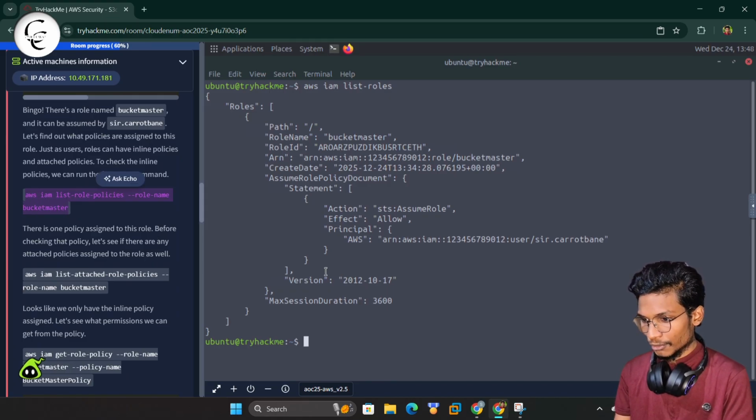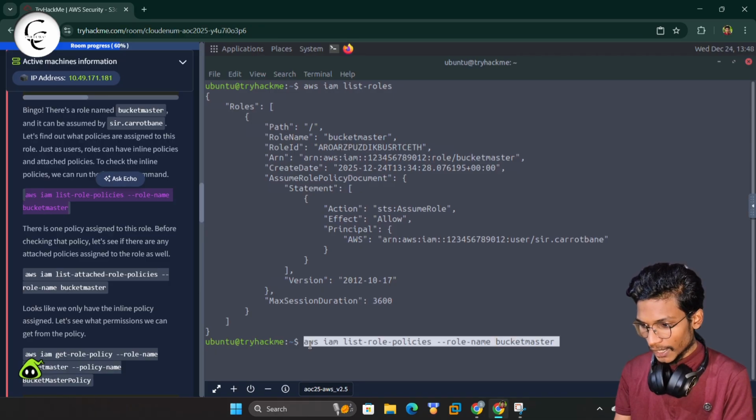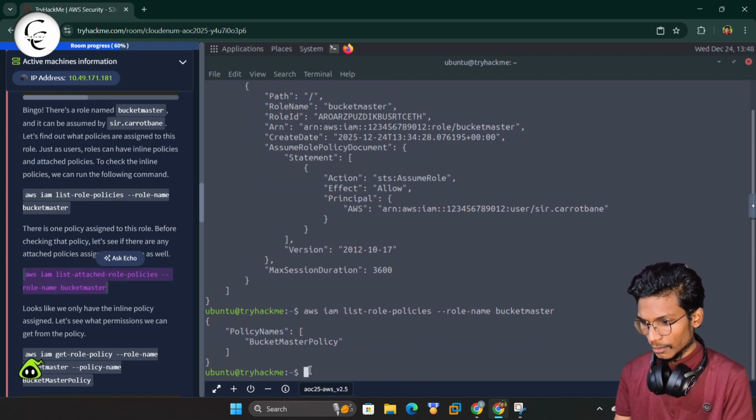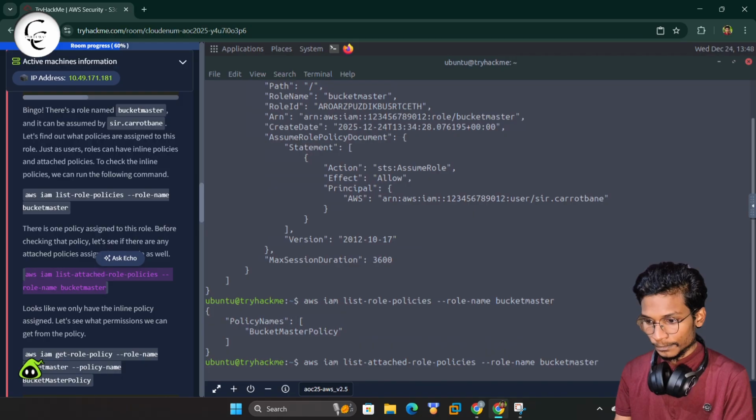So let's check for that. And here we have the bucket master policy. We got the policy name here, that is the bucket master. And let's check for the attached policies. Okay, we can use the command here, and no, that is completely empty.